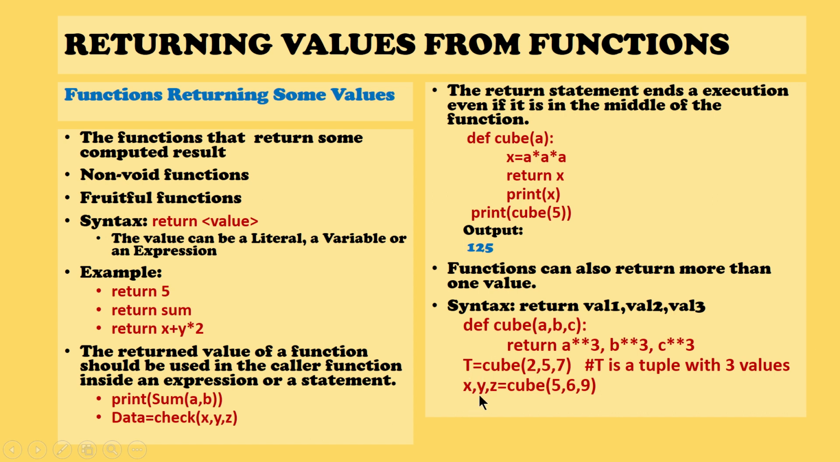Otherwise you can specify the way you unpack your tuple, that is, I'm going to receive 3 values. So here on the left hand side of the expression I am specifying 3 variables, that is x, y, z. So x will have the value of 5 cube, whatever the value, that will be given to x. 6 cube, whatever the value, will be given to y, and 9 cube will be given to z. Okay, so these are all the points that you have to learn under the topic functions, when a function returns some value.